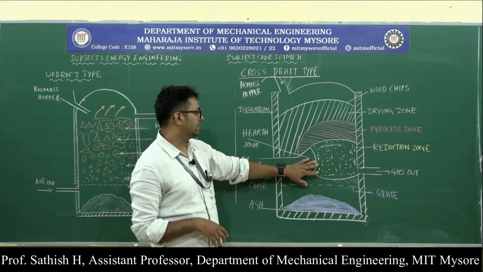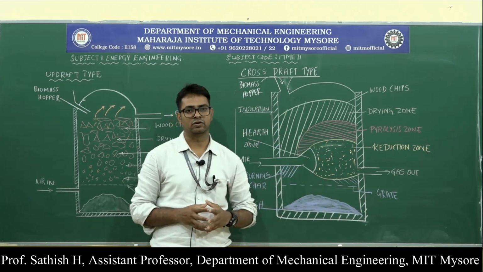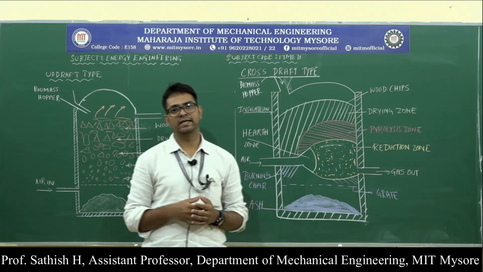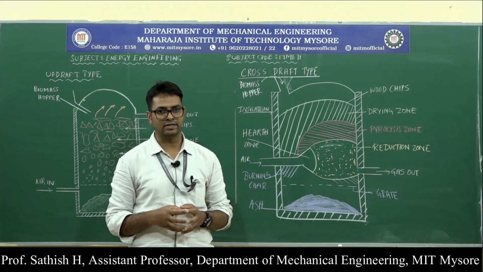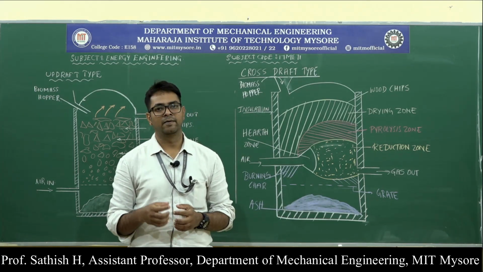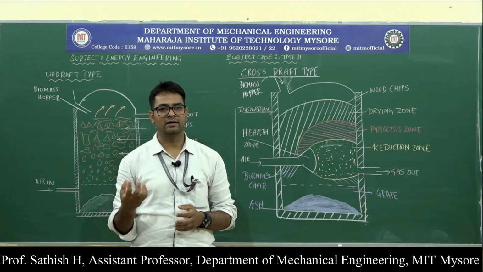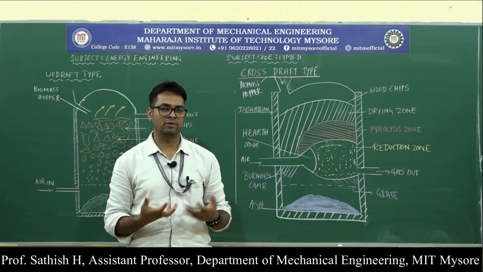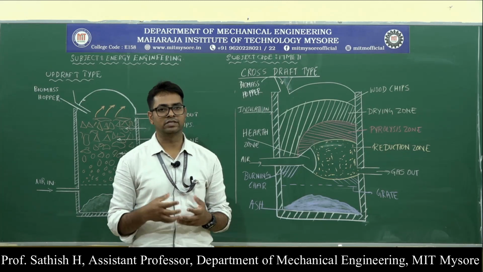Above this reduction zone there is a pyrolysis zone. In the pyrolysis zone, the heat of the producer gas makes the biomass, normally wood chips, lose about 70 to 80% of its weight.